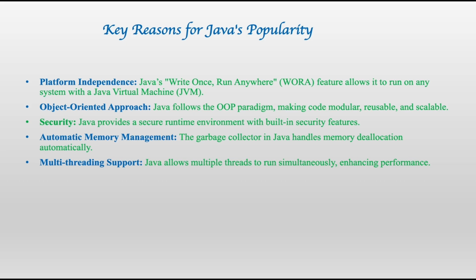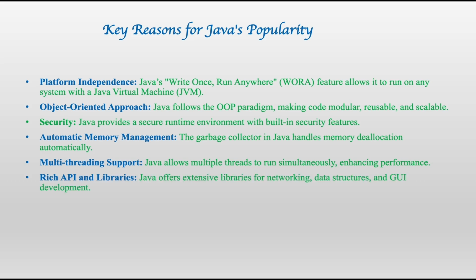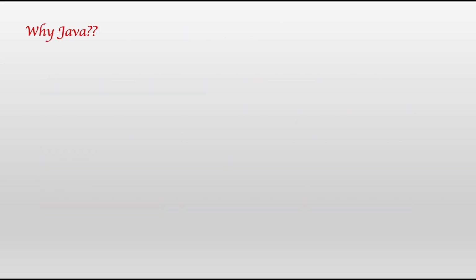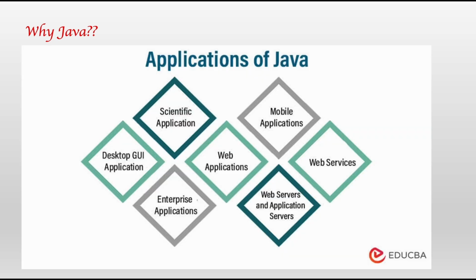Multi-threading support. Java allows multiple threads to run simultaneously, enhancing performance. Rich APIs and libraries. Java offers extensive libraries for networking, data structures, GUI, and graphical user interface development. Why the need for Java? What is the usage of Java?